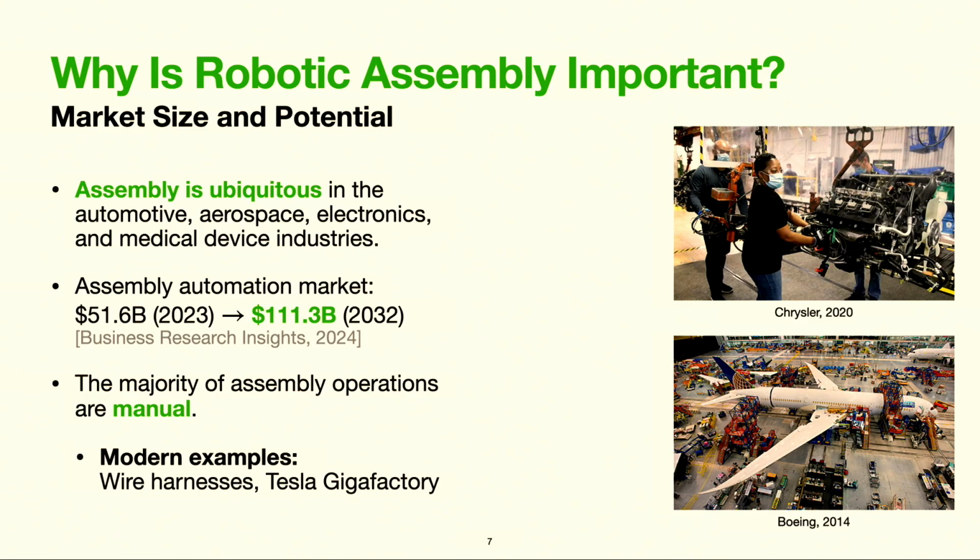And what might also be surprising is that the majority of assembly operations are manual, including almost any task that encounters significant variation in parts or the environment. So as a fun example, I'd recommend taking a look at the beautiful videos on YouTube where drones fly through Tesla Gigafactories. And these factories have some of the most advanced automation systems in the world. But once you reach the general assembly areas within these videos, you'll see that humans are prevalent once again.